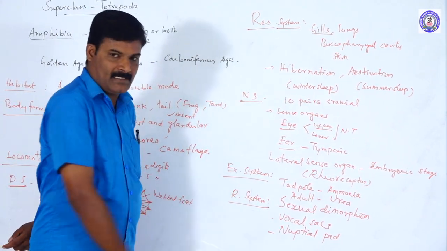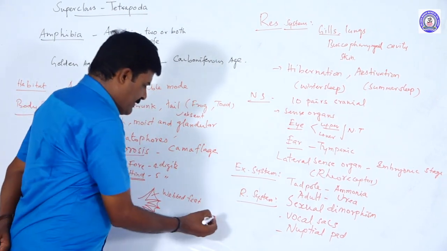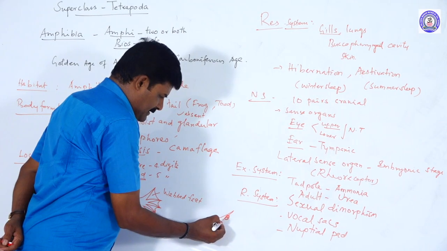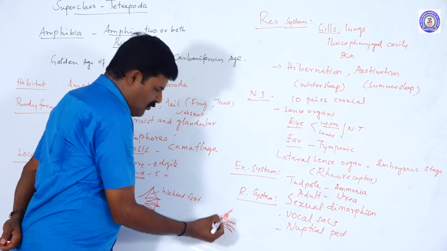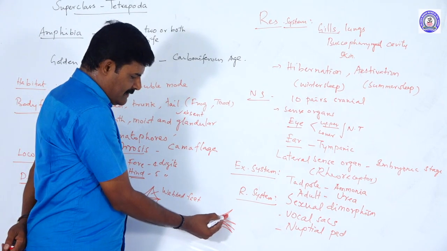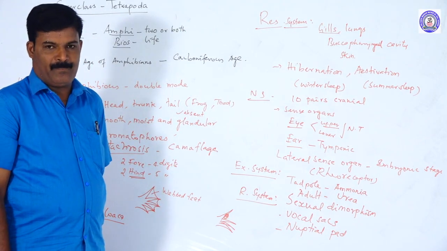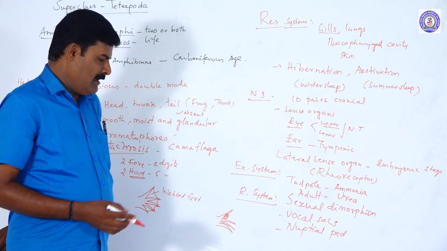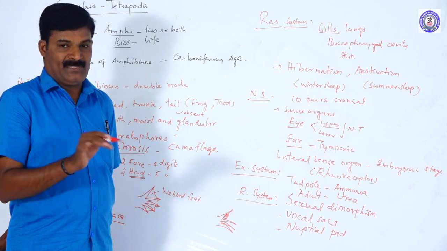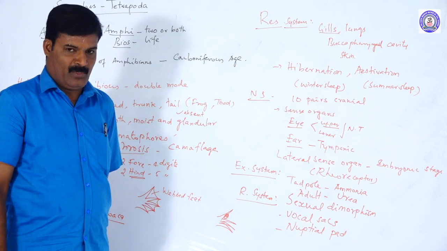Because of vocal sacs. And the nuptial pad, a small bulgy part, is present in the forelimbs of the frog on the ventral surface. These are forelimbs. Forelimbs have how many digits? 4 digits. The nuptial pad is located on the ventral surface of the first digit. This helps in breeding, between the male and the female frog. The nuptial pad and vocal sac are present in male frog, and absent in female frog. These are the sexual dimorphic characters.